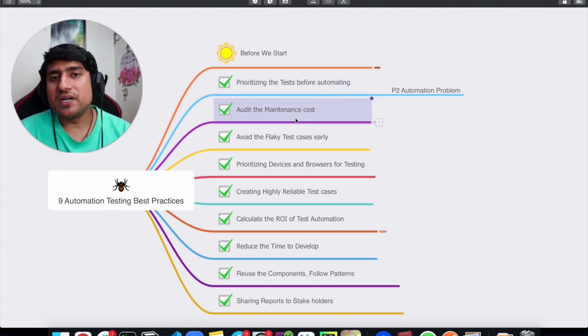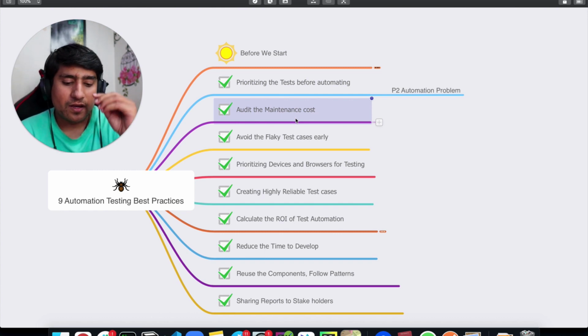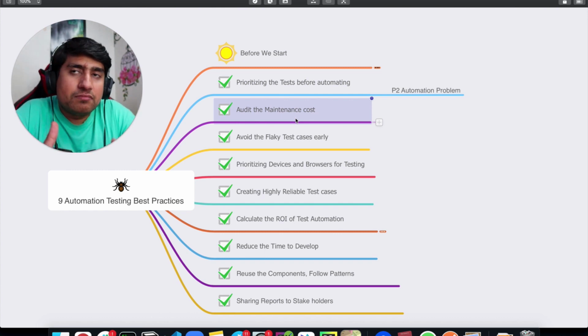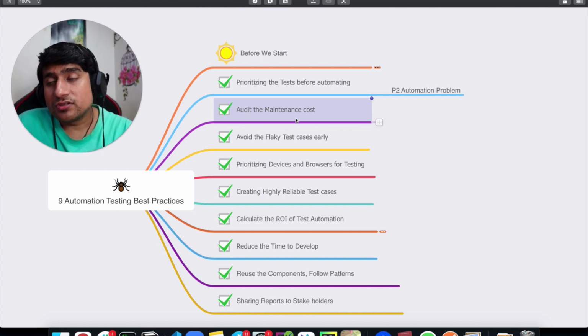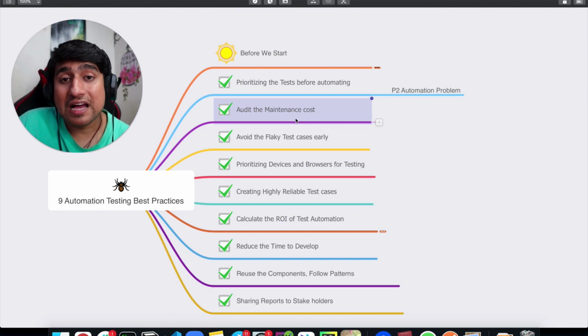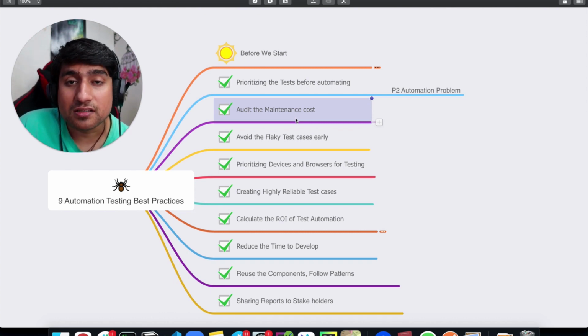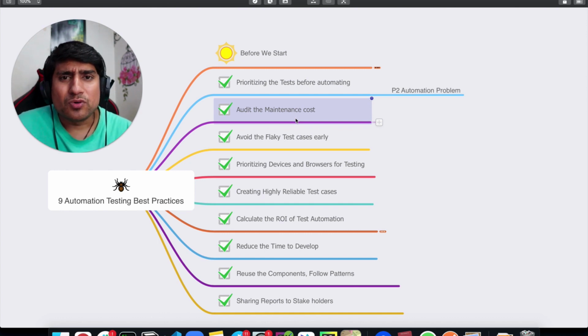All right, audit your maintenance cost. It basically means, for example, in the last company we had more than 5,000 test cases, and trust me, out of 5,000 test cases, 200 or 300 had a very high cost of maintenance. What exactly does that mean, high maintenance?